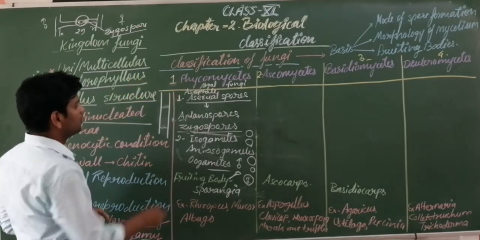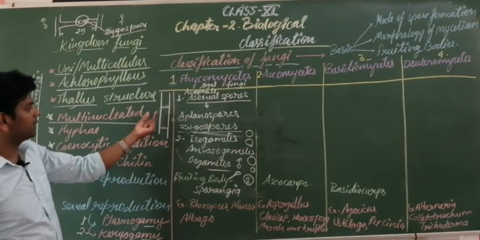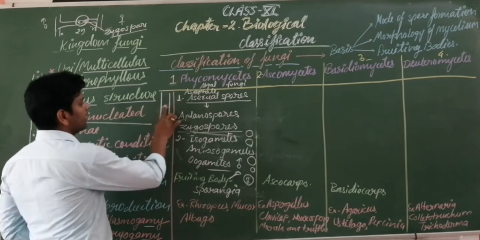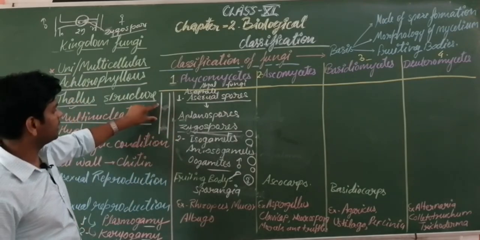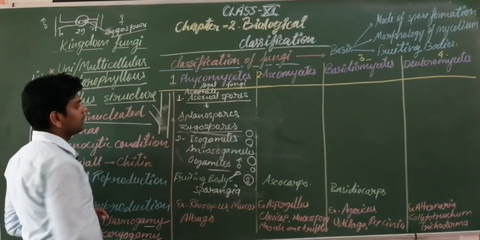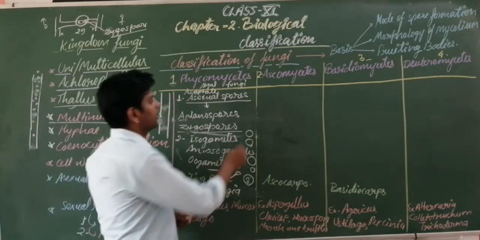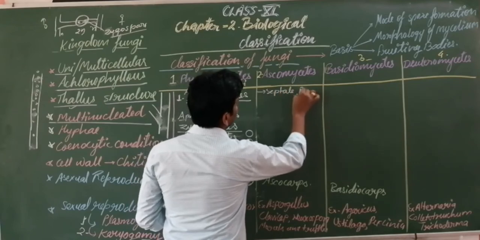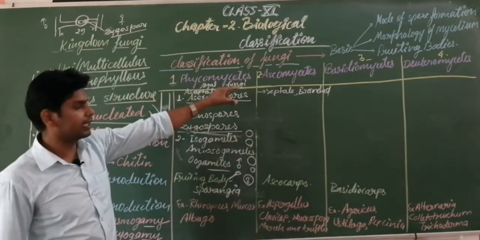Aseptate means there is no septa, a means absent, and septa means the wall between the cells is not present. So aseptate fungi or unbranched fungi. Unbranched means there is no branch in this hypha, or no branch in this mycelium. That is why this is aseptate and unbranched. But here it is septate or branched. Septate or branched fungi. This one is Ascomycetes.